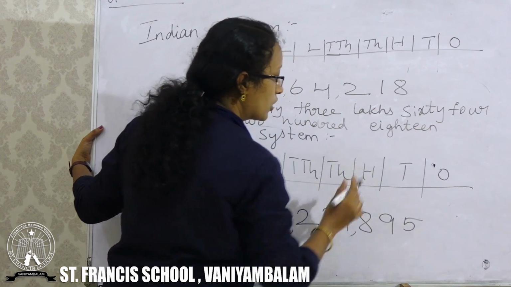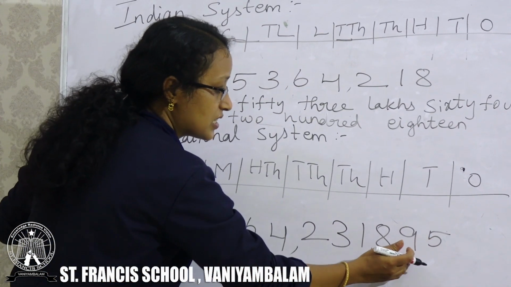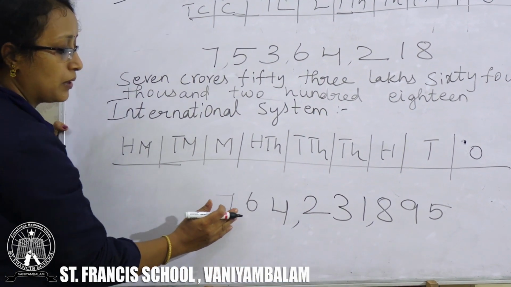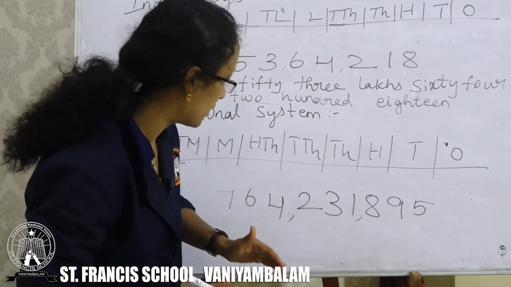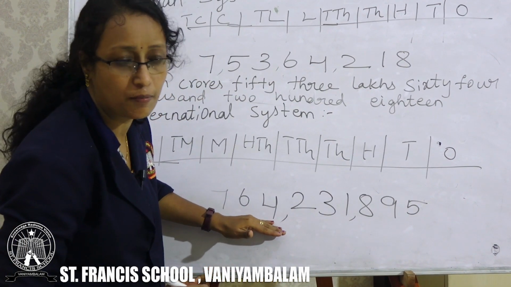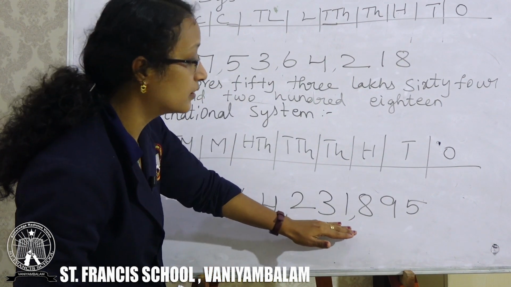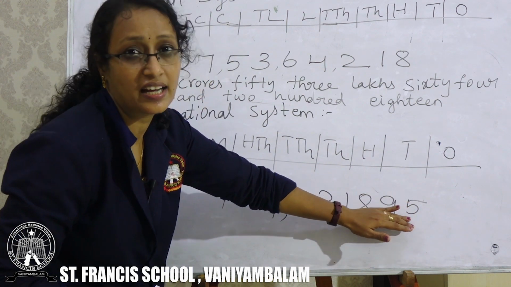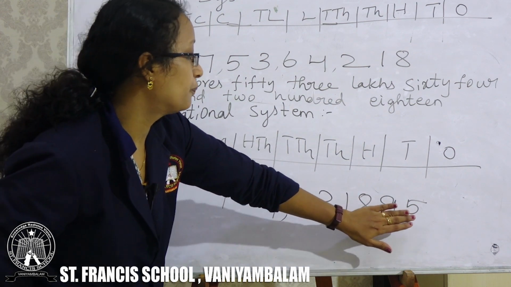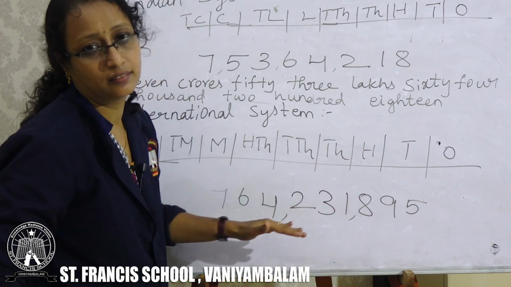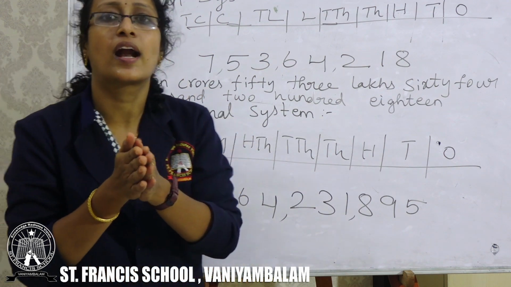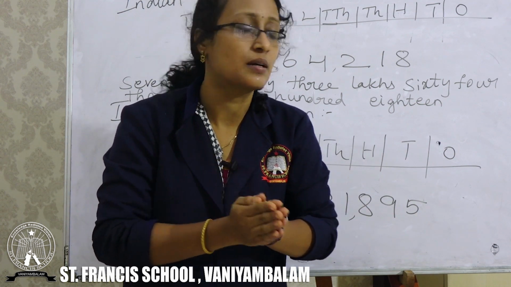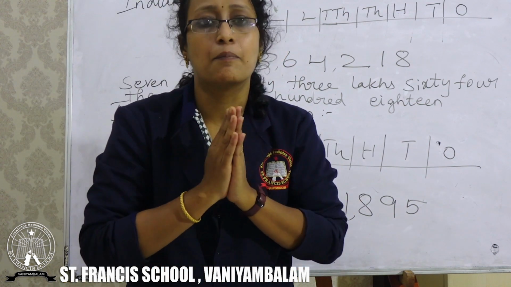So what about the international system? Ones, tens, hundreds, 1000, 10,000, 100,000, million, 10 million, 100 million. I'll tell you how to write the number names: 764 millions and 231,895. From the right side you have to take it, counting 3, 3, 3. So you know how to write the place value chart for the Indian and international systems, and how to write the number names also.